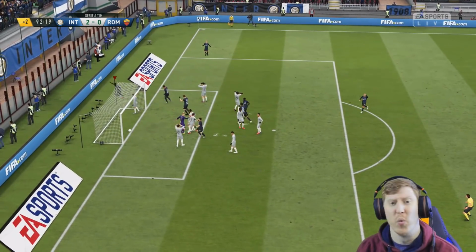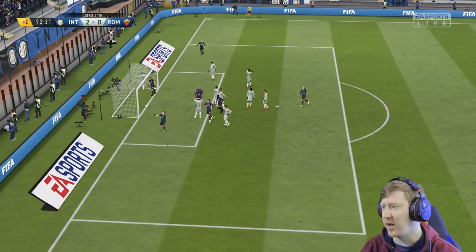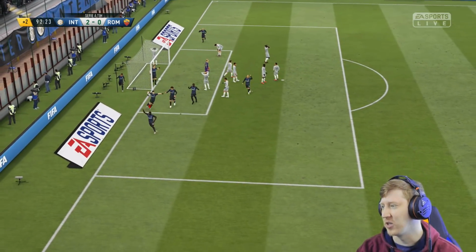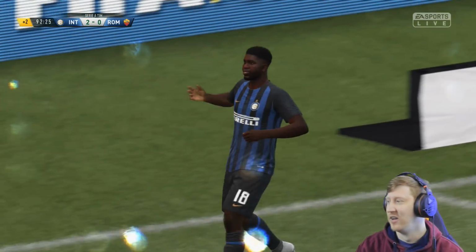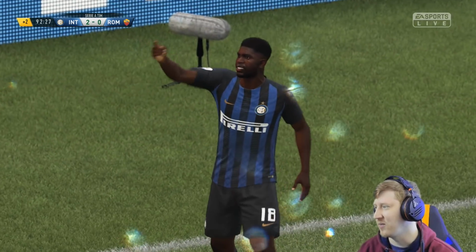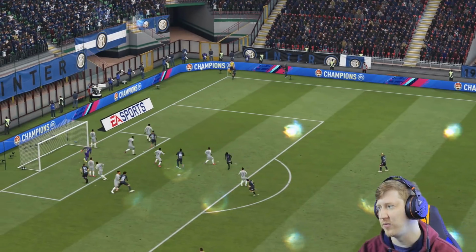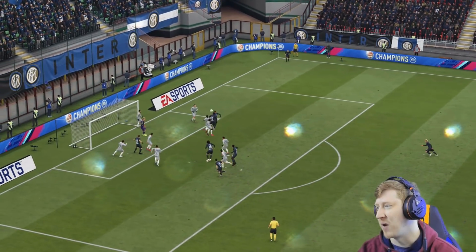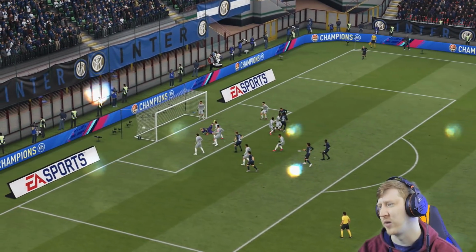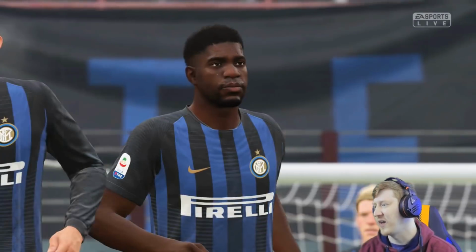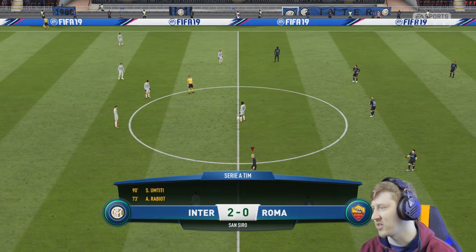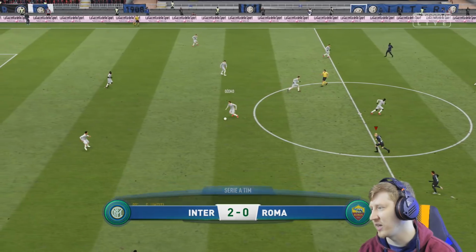Do we ever? What a header from Samuel Umtiti. That was unreal. Absolute Matthijs de Ligt style sort of goal there from Samuel Umtiti. Delighted with that. 2-0. Slightly flatters us considering the tight nature of the game. But what a header. Down into the grounds, far side netting. That is game over and 3 points for us. Thrilled with that. Thank you very much.